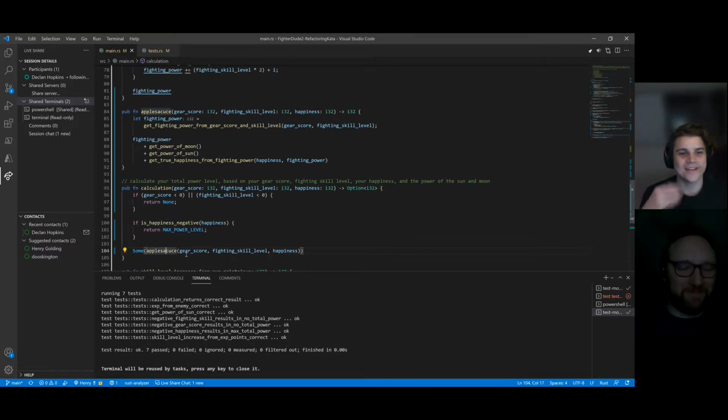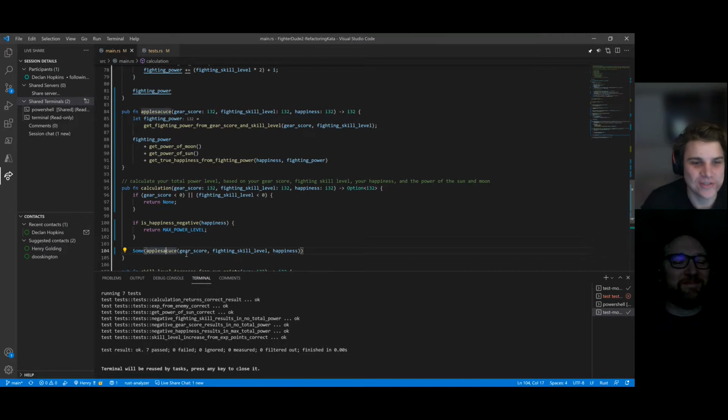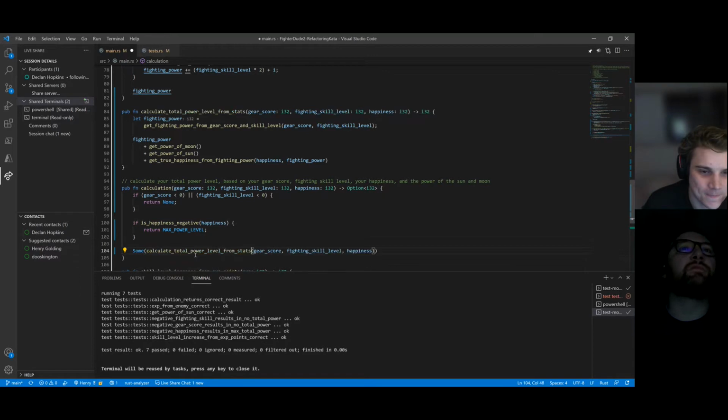Yeah, we know that it is just calculate total power level from character stats, maybe. I don't even know if we can. Level from stats. Can we say from stats? I think that's fair. Oh, we say stats. Cool. And now run the tests.